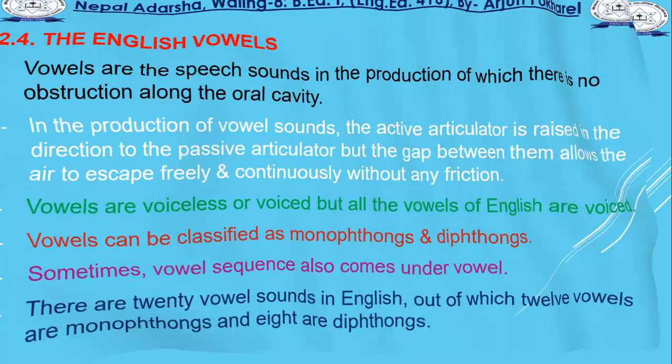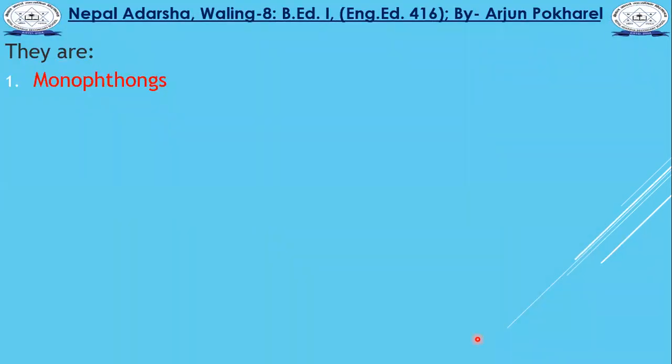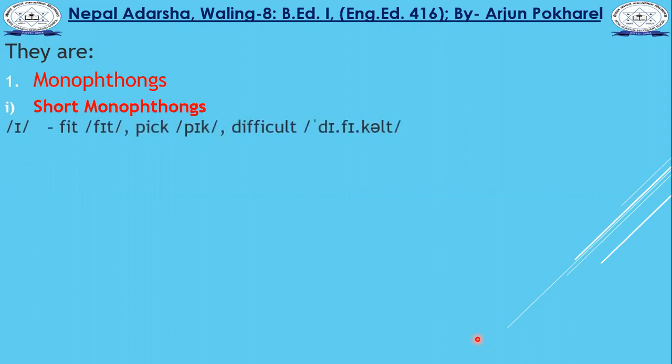We'll discuss them here, starting with the list of monophthongs. Monophthongs can also be divided into short monophthongs and long monophthongs. I would like to show you one or two examples here, for example, the first monophthong, E.